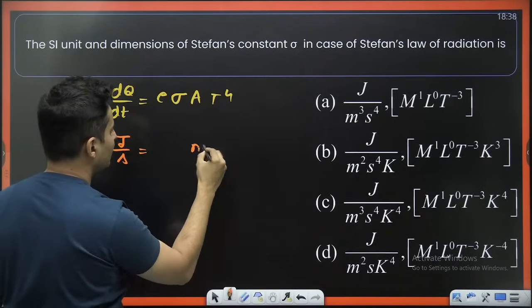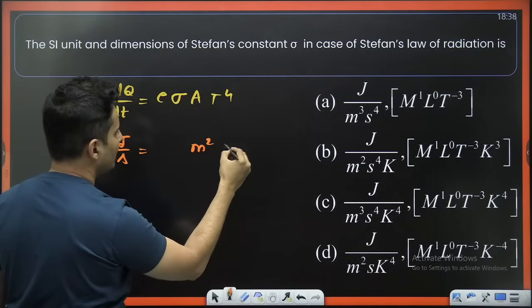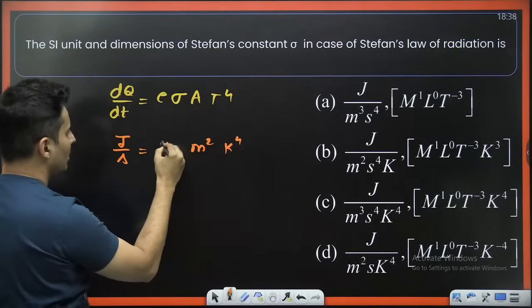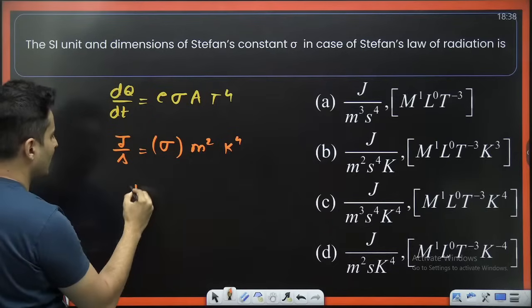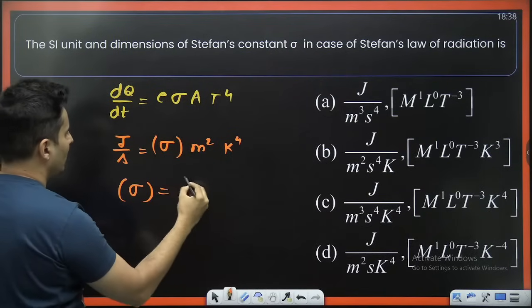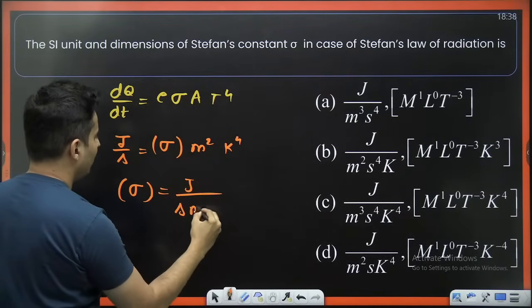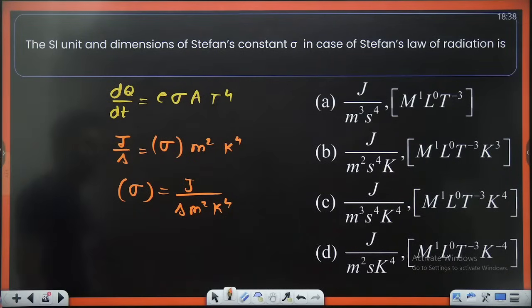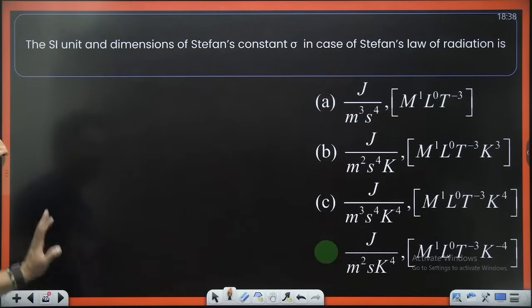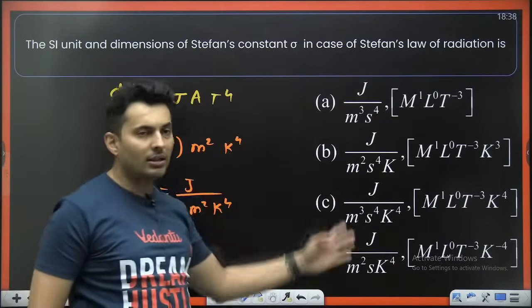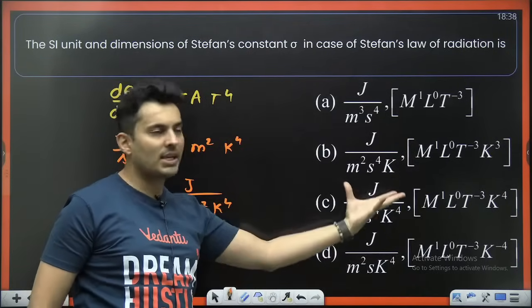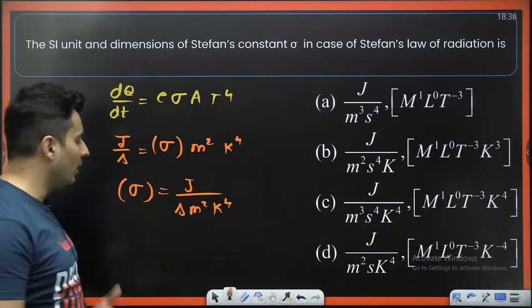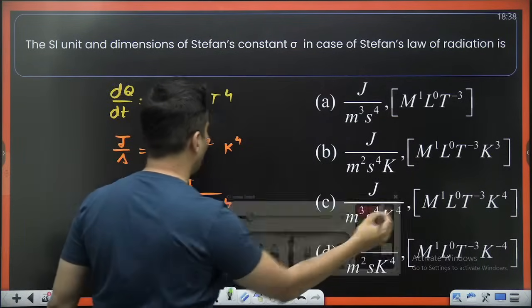A is meter square. T is Kelvin, so Kelvin raised to 4. So you have to find the unit of sigma. It will be joules per second per meter square per Kelvin raised to 4. That is only there in option D. I can automatically eliminate other 3. I don't even have to check the dimensions. But even if you want to check the dimensions, there is no harm in it.